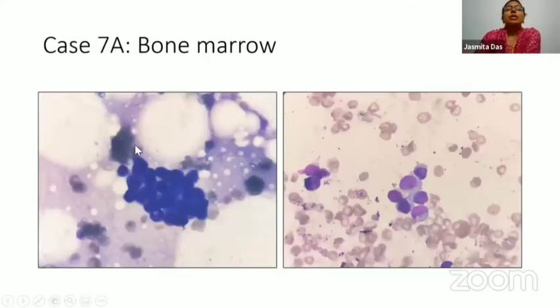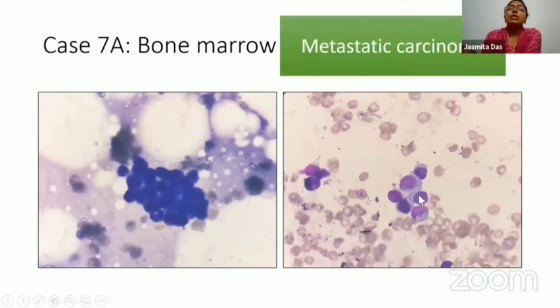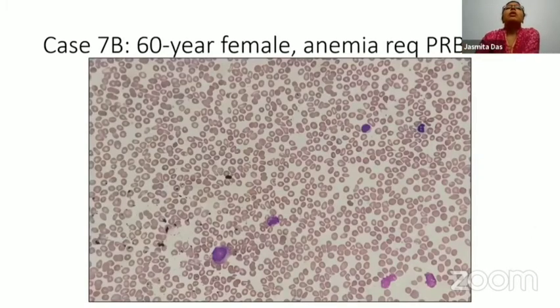So the bone marrow in this case revealed these clusters of metastatic cells, and she was diagnosed with breast carcinoma just based on an initial evaluation of a leukoerythroblastic blood picture, the bone marrow metastasis, and then the breast primary was found. Case 7B, in contrast, was of a 60-year-old female, anemia requiring transfusion.